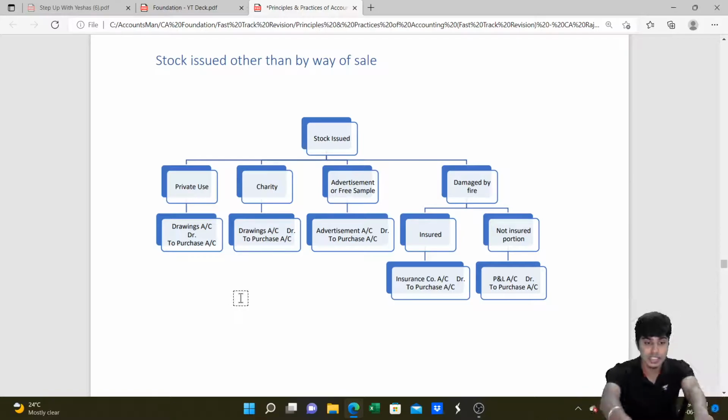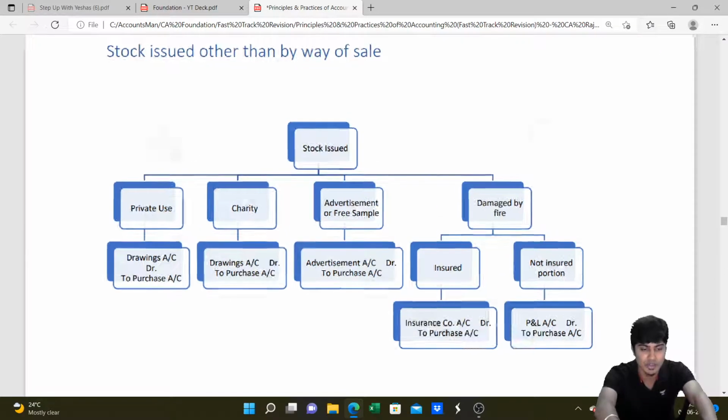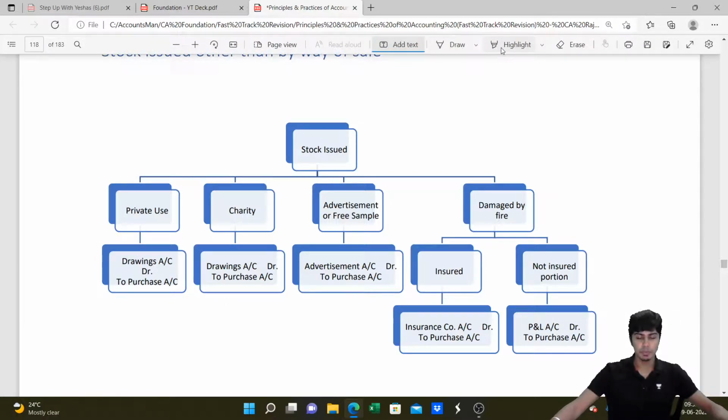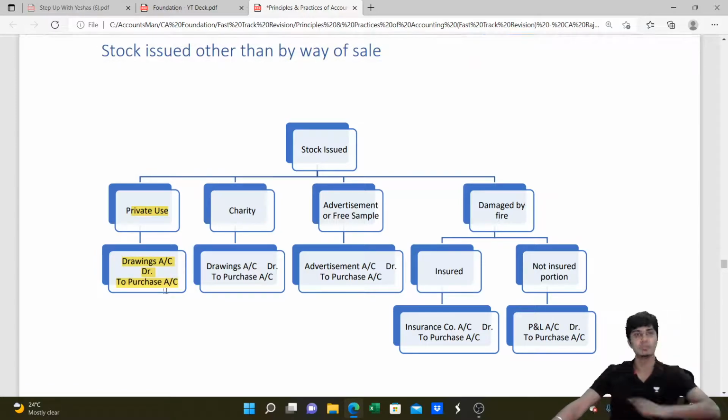Then the next part, stock. Lot of times stocks can be issued otherwise than by way of sale. What are the times where the stock can be issued otherwise than by way of sale? One, for private use. Whenever the proprietor withdraws the stock for private use, it is to be considered as drawings, and the journal entry for the same will be drawings account debit to purchase account. It will be deducted from the capital and deducted from purchases.